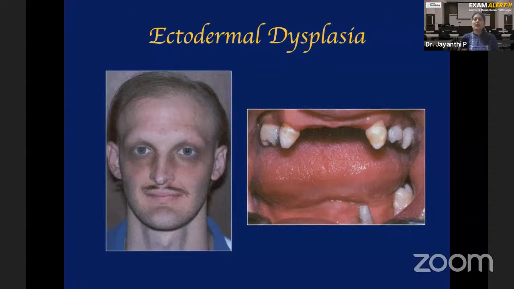Sometimes some part of the salivary glands is also formed from ectoderm. So even in these patients, because the salivary glands are not functioning properly, the patient will have decreased salivary secretion, dry mouth, and xerostomia. That is also a feature of ectodermal dysplasia. So just remember what structures are formed from ectoderm, and based on that you can write the features. This is a very frequently asked short note, ectodermal dysplasia. That's an example of genodermatosis.